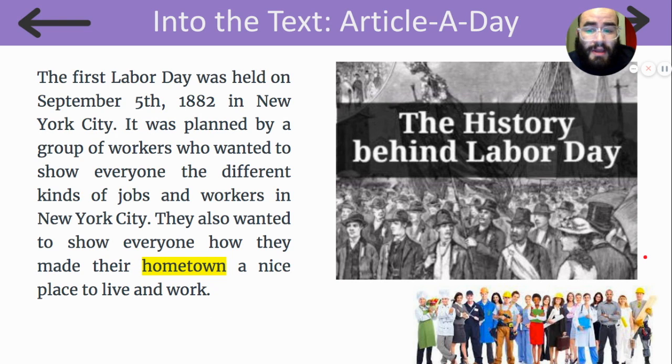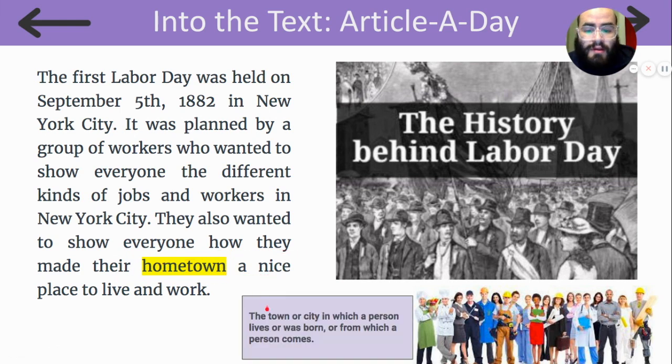Workers are people that do many different kinds of jobs. They also wanted to show everyone how they made their hometown a nice place to live and work. A hometown is the town or city in which a person lives or was born or from which a person comes. So my hometown is Medellin because that's the town where I come from.